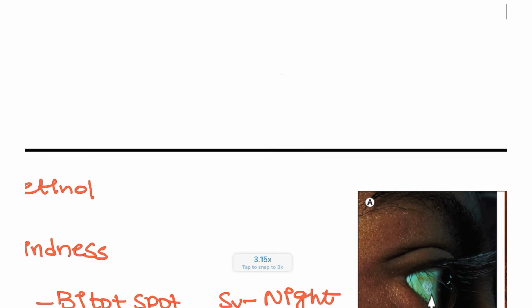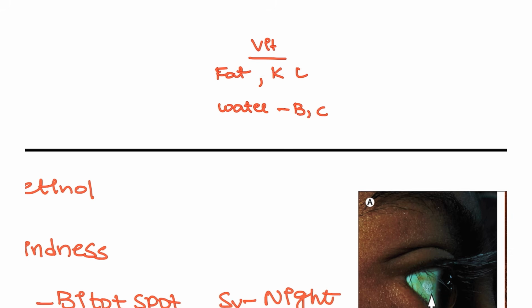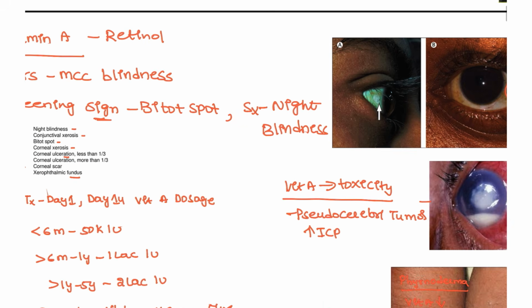So I think you all know, vitamins are of 2 types. One is fat soluble, the other one is water soluble. Water soluble is B and C. Fat soluble is K, I, D, A. What are they? K, E, D, A. Those are the fat soluble vitamins.